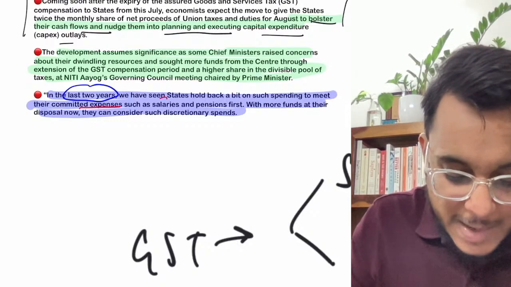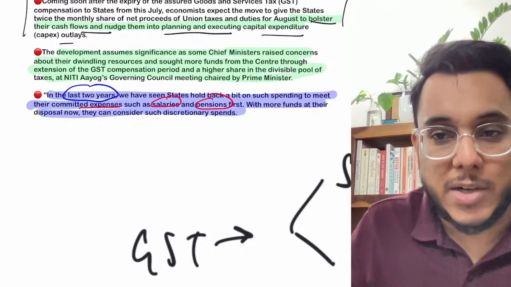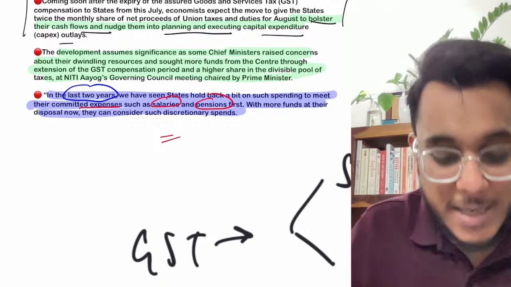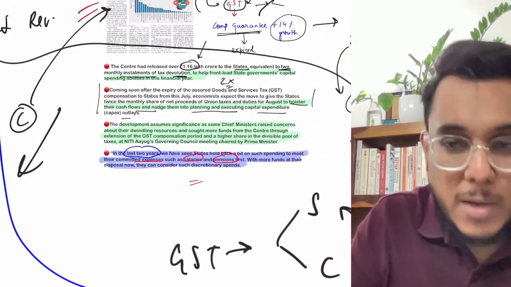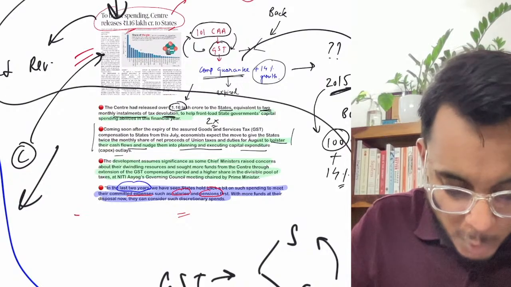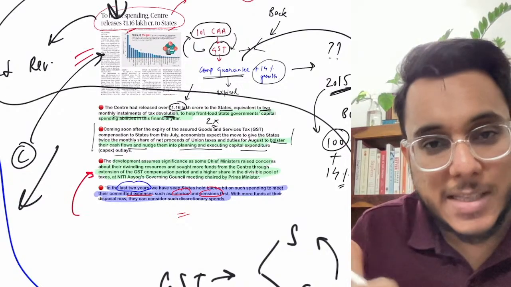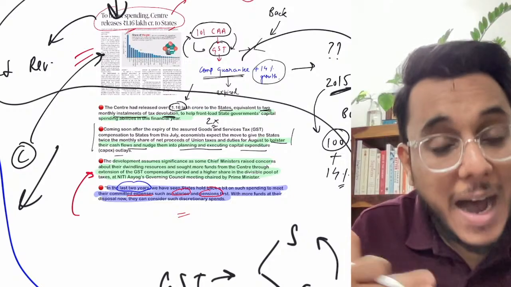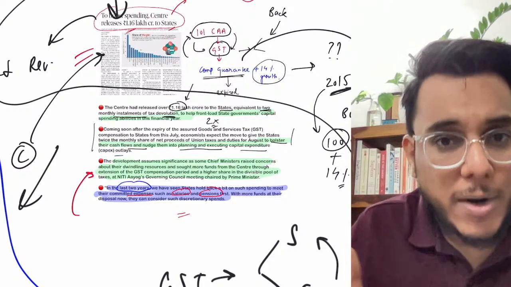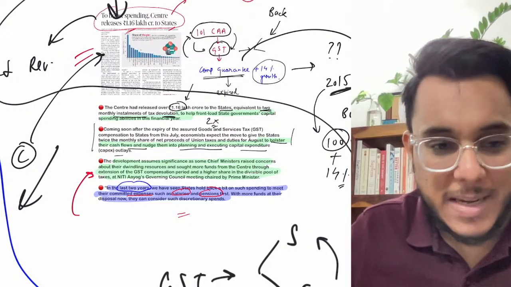For example, they are spending the money on salaries, pensions, etc. The capital expenditure has not been very much in the last 2 years. So whether this particular money will now be used for capital expenditure or not, this is to be seen. Clear? Moreover guys, this particular thing is also seen as a response when the state governments have asked for the enhancement of the GST compensation. So in order to pacify them also, this particular thing has been done.